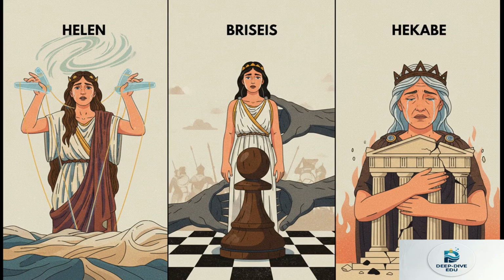Take Helen. She is completely marginalized as just a plaything of fate. In one scene, Aphrodite literally forces her into bed with Paris against her will, all while this massive, bloody war is being fought over her right outside. Then there's Briseis. Achilles loves to claim she is dear to him, but later on, he openly tells Agamemnon he wishes she had just died before he ever took her. It completely proves his affection is hollow. She's just a pawn in his power struggle. And then you have Queen Hecabe, who is forced to tolerate her son Paris's destructive lust purely out of a desperate, overarching need to just keep her family alive in a male-driven war.